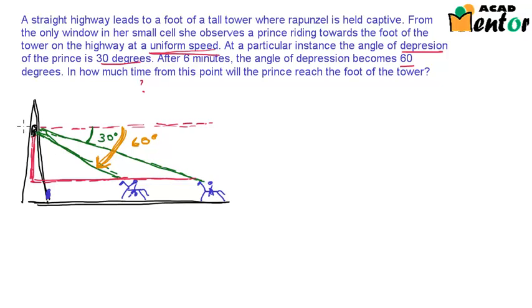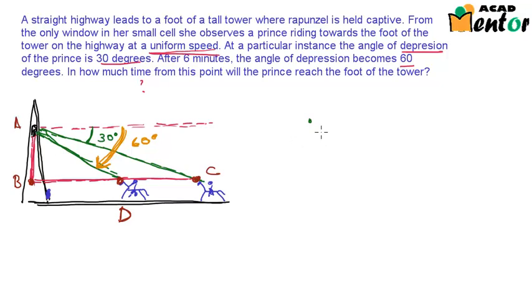Let's say Rapunzel is at point A. This point, the foot of the tower, is point B. This point where the prince was initially is point C, and this point where prince had come in between was point D. Let me just draw this figure separately where the prince and tower and Rapunzel are out. That would give us a better picture.